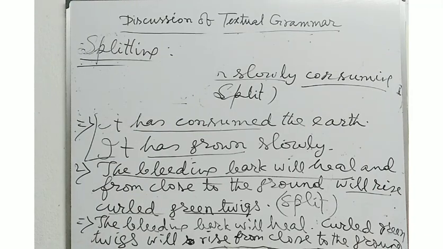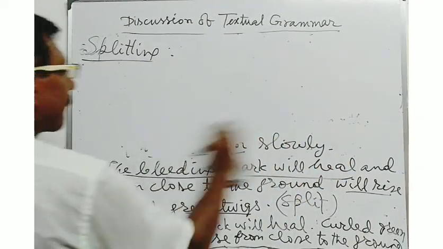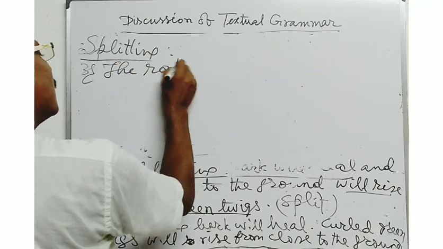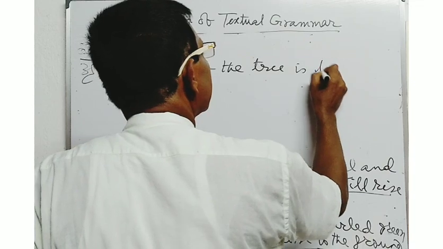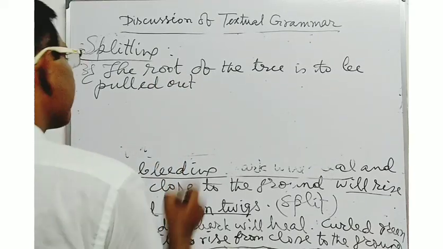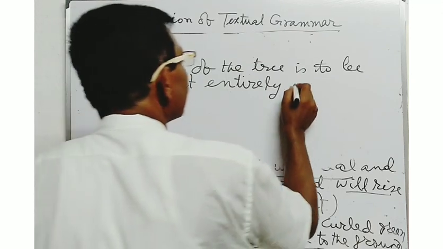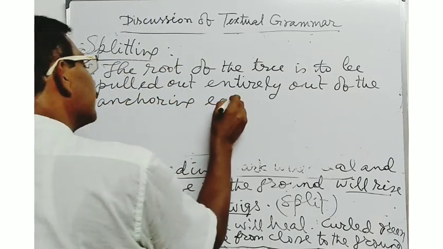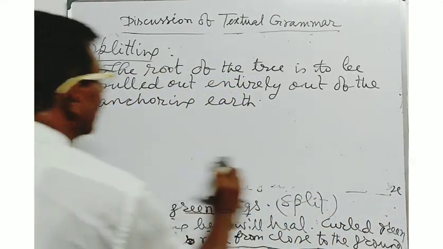Next, in another sentence: the root of the tree is to be pulled out entirely out of the anchoring earth. Now write down the sentence. The root of the tree is to be pulled out entirely out of the anchoring earth.